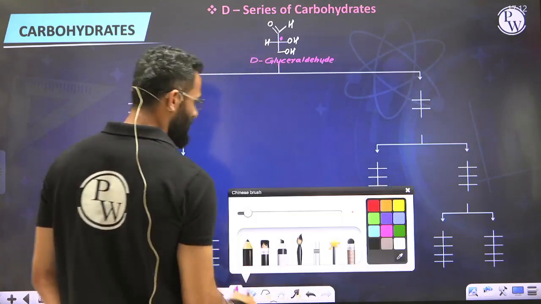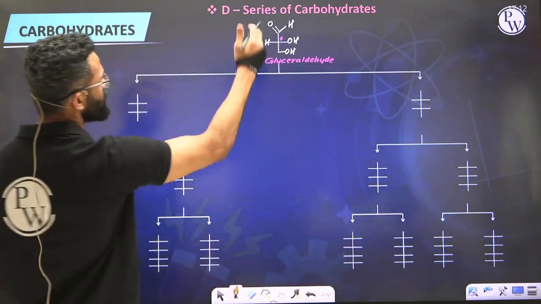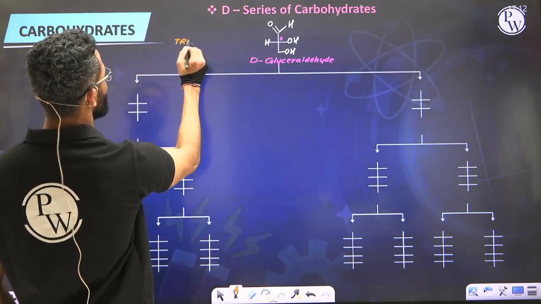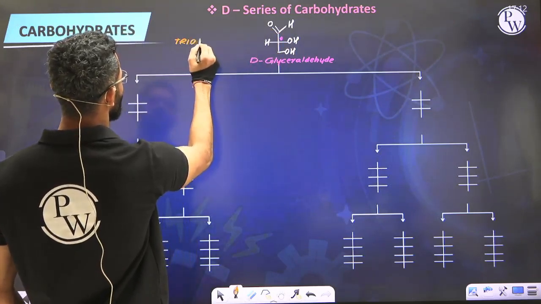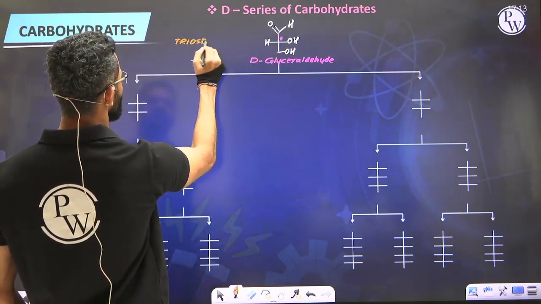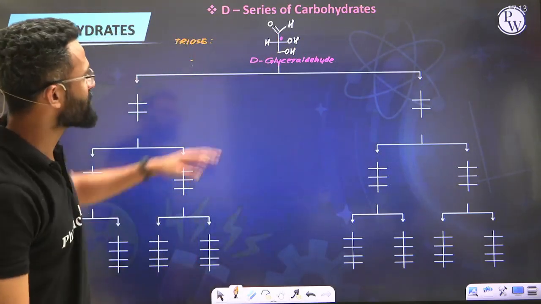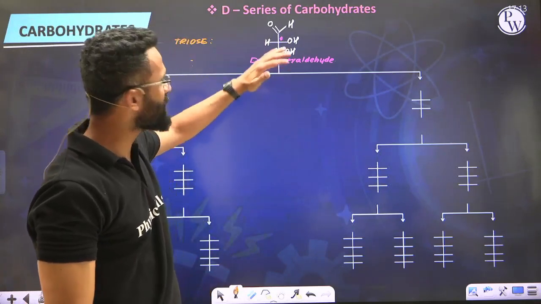Well, D-glyceraldehyde is an example of how many carbons do you see? We see there are a total of 3 carbons. 3 carbons, so I'm using the term tri. So it's a carbohydrate, meaning it's a sugar. So a sugar containing 3 carbons is known as triose. So glyceraldehyde is an example of triose. Okay. Now this glyceraldehyde will be considered as the parent of the entire D family.